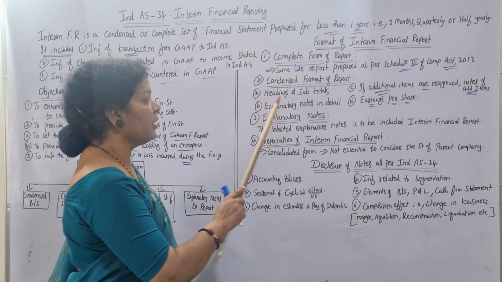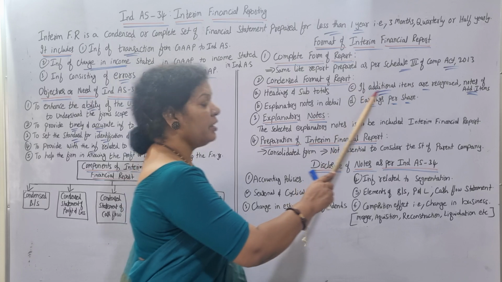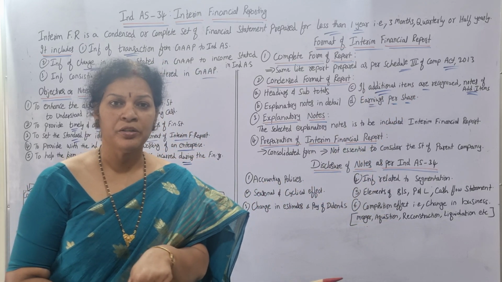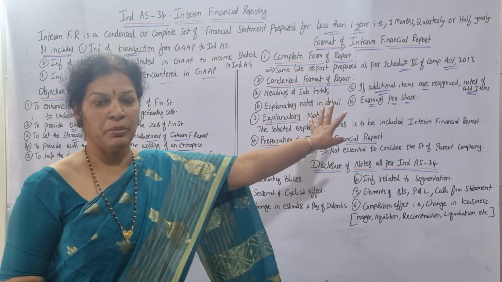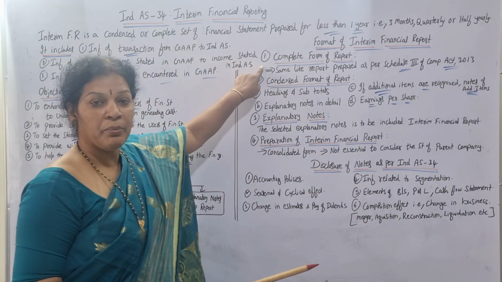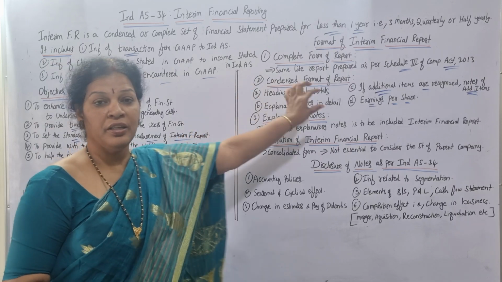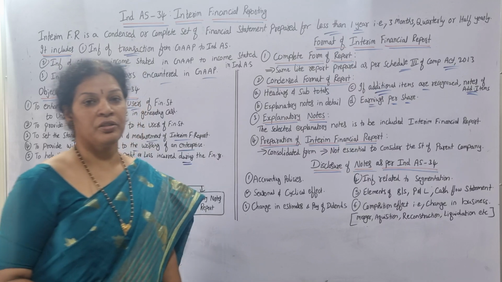What are the 4? Headings and subtotals, explanatory notes in detail, notes related to any additional information, and EPS, earnings per share. 4 points. Able to remember? First one, complete format of report. Second one, condensed format of report. Here 4 points. Now coming to the third one, explanatory notes.